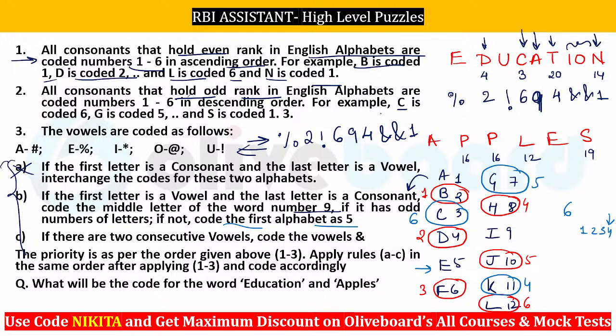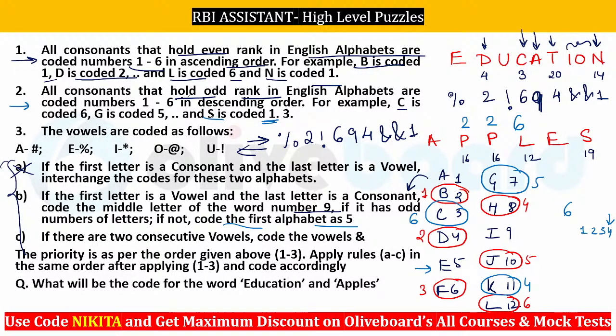तो चलो apples में भी देख लेते. So you can see that apples P16 that means 8th rank here. So 8th रैंक के लिए क्या हो जाएगा, right? P के लिए, you can see that P will be coded as 8. So you can see that 6 तक है, ठीक है. 7 और 8 that means it has to be 2 and 2, ठीक है. ये यहाँ पर 2 2 आ जाएगा. L is 12 that means this has to be taken as a 6 here. अब S आपका 19 है, ठीक है. यहाँ पर चेक करते, let's have a look at this. You can see S is coded as 1.